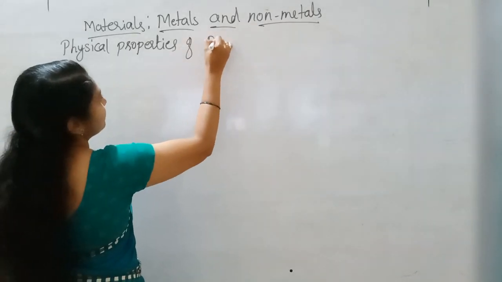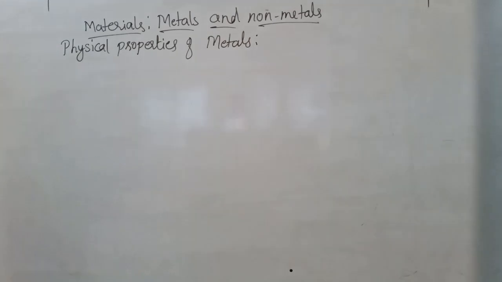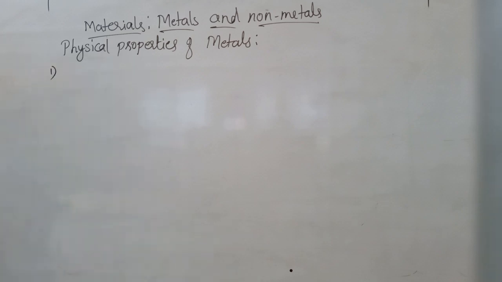Now we discuss physical properties of metals. One by one we discuss here. First one, physical state. The first property is what?